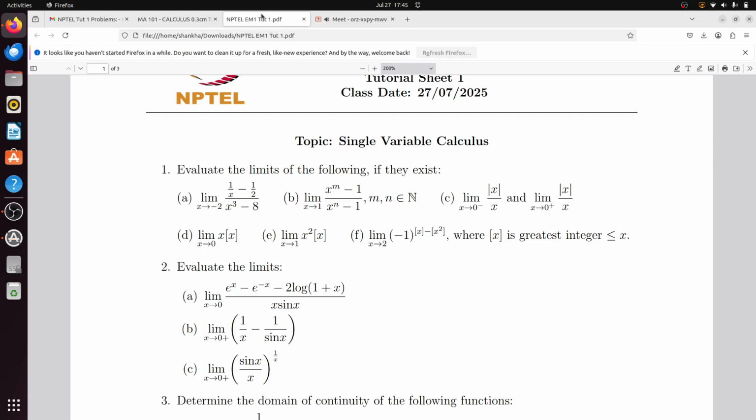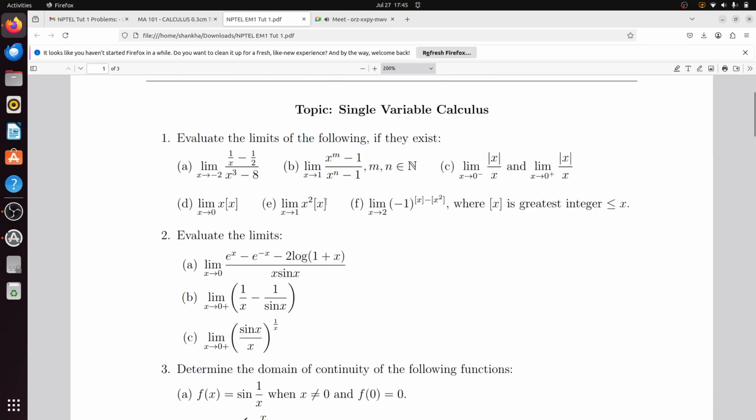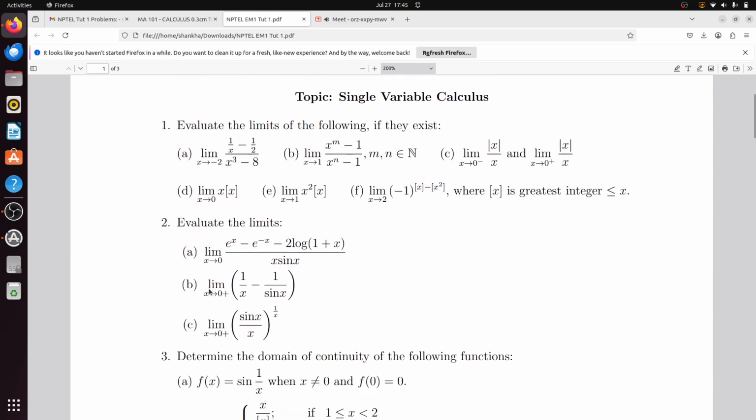Okay. So next problem, problem 2a. You need to evaluate the limit: limit x tends to 0 of (e to the power x minus e to the power minus x minus 2 log of 1 plus x) divided by x sin x.